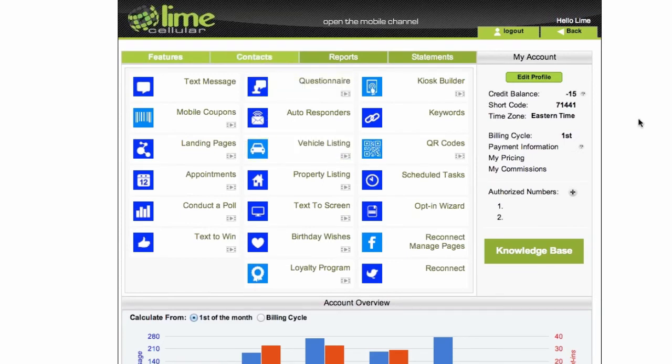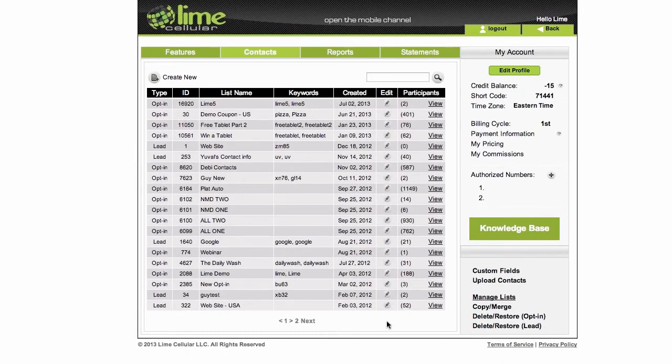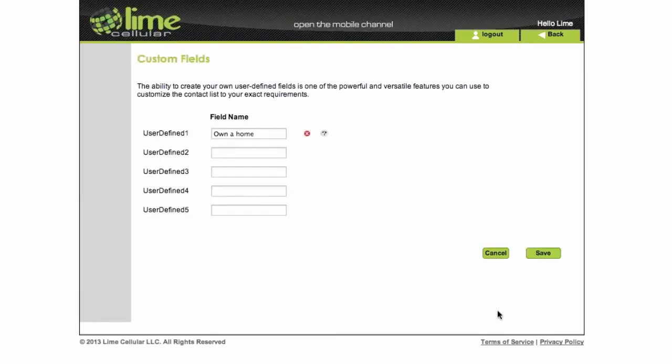The contact tab is new as well, and it's more organized. If you remember, we had all those buttons here on the bottom. We moved them to here to delete and restore opt-in and lead list and copy and merge them right from here. We have the custom field feature right here. This is very important to a lot of customers.